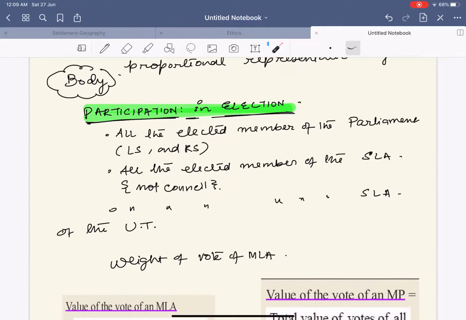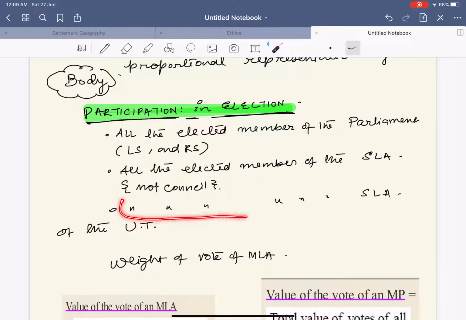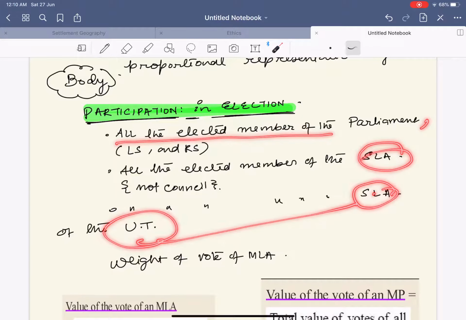Next, who participates in the election? We can say all the elected members of the parliament. Simple one-line statement. Next, all the elected members of the state legislative assembly. Last but not least, all the elected members of the legislative assembly of the union territory. Or simply we can write that all the elected members of the parliament, state legislative assembly, and the legislative assembly of the union territory. It can also be written in a one-line statement.